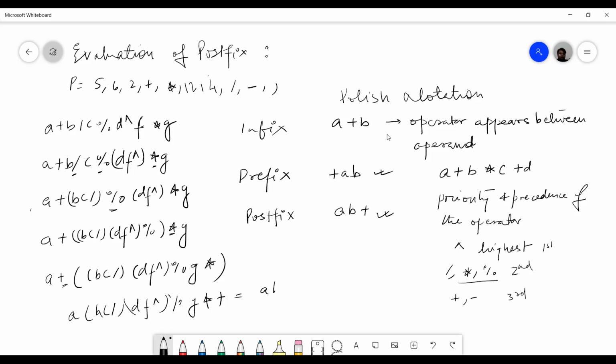So opening all the brackets, we get ABC division DF exponent modulus G multiplication plus.